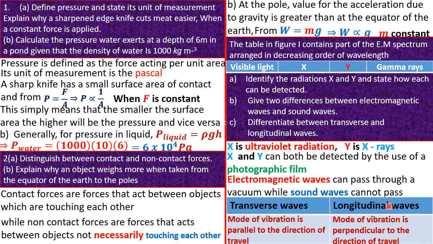You can also differentiate in terms of examples. An example of a transverse wave, you can say light waves are transverse waves. For longitudinal waves, you can talk about sound waves. They are examples as well. Great. So guys, give me more examples of transverse and longitudinal waves in the comment section down below. Okay, guys, that's for questions 1, 2, and 3. Let's go to questions 4, 5, and 6. Are you ready, friends? Let's go.